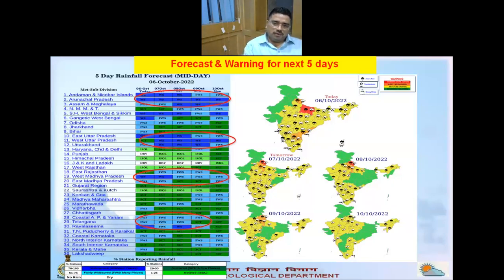Extremely heavy rainfall is expected over East Uttar Pradesh, and very heavy rainfall is expected over Uttarakhand, coastal Andhra Pradesh, and Rayalaseema. On 7th, extremely heavy rainfall is expected over Uttarakhand, and very heavy rainfall over western parts of Uttar Pradesh. And on 8th, very heavy rainfall is expected over western parts of Uttar Pradesh, and extremely heavy rainfall over Uttarakhand. On 9th as well, this activity is likely to continue over western parts of Uttar Pradesh and Uttarakhand, and on 10th it is likely to reduce. However, heavy rainfall is expected over these two subdivisions. So this is the summary of forecast and warnings for next 5 days.